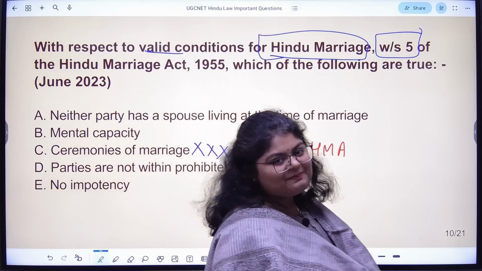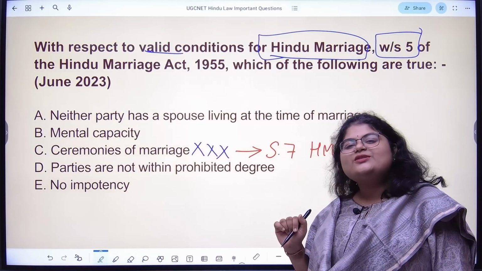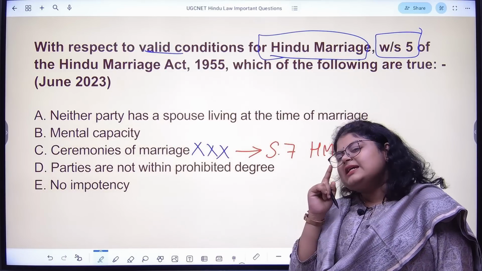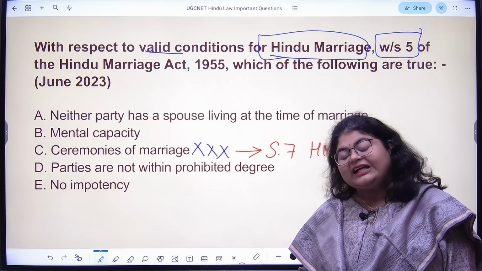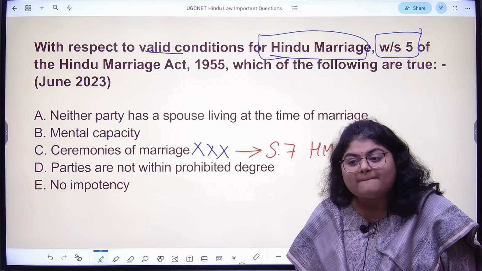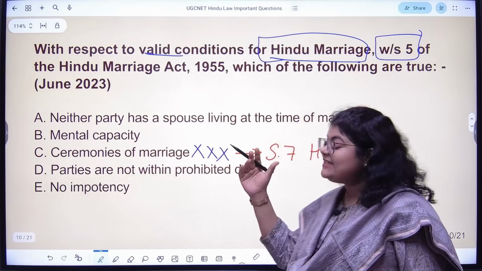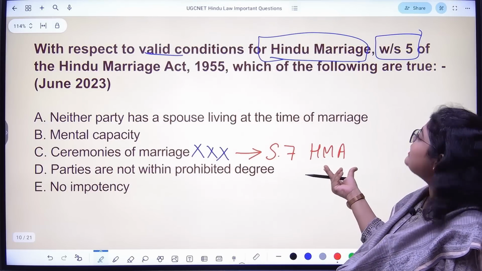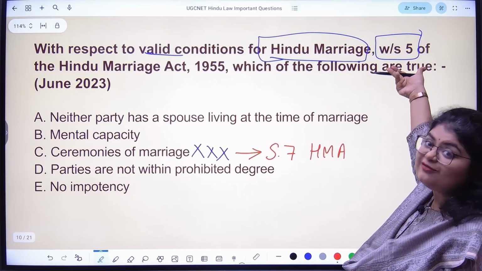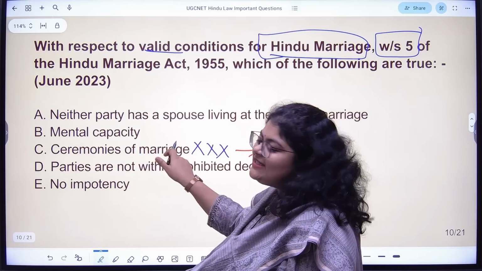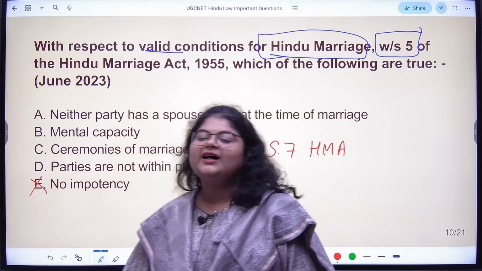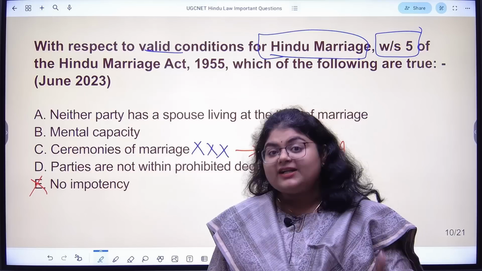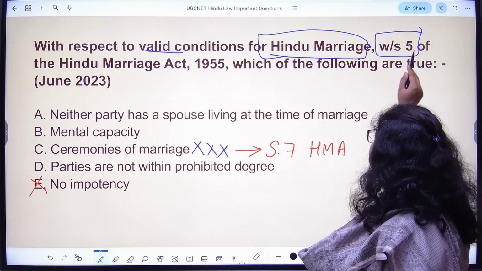So remember this. So in this question, a lot of students got confused. Because yes, if you want to have a valid Hindu marriage, ceremonies are also important. Correct, ceremonies are important. But ceremonies as a point is mentioned under section 7 HMA and not under section 5 of HMA. So C is not the correct answer here. Similarly, impotency is not a ground under section 5. The question is very clear.